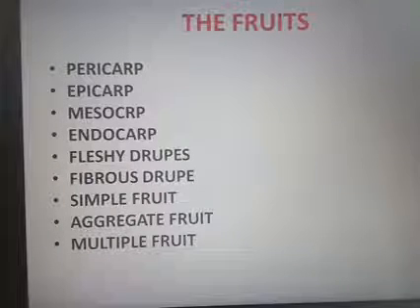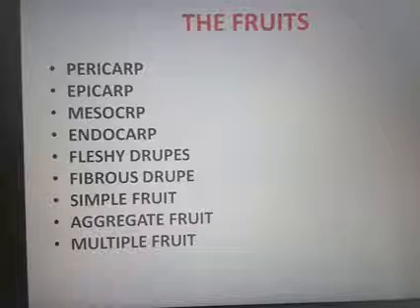The fleshy fruits have a fleshy or fibrous pericarp. The dry fruits have a thick, woody or leathery fruit wall. Next we are discussing simple fruit, aggregate fruit, and then multiple fruit.